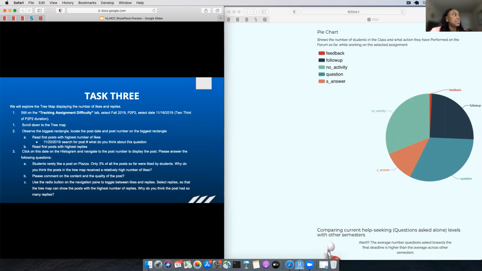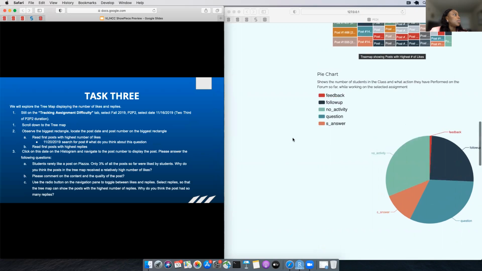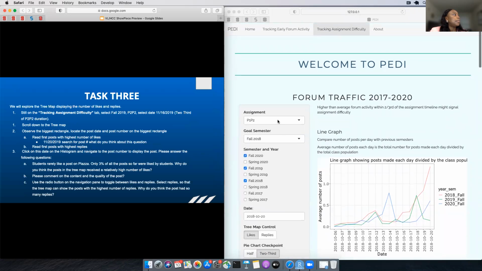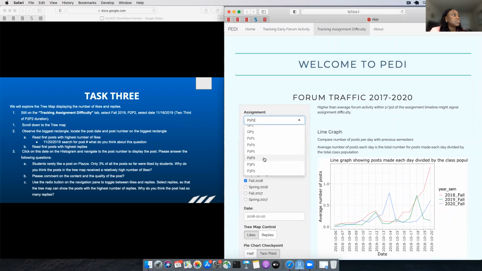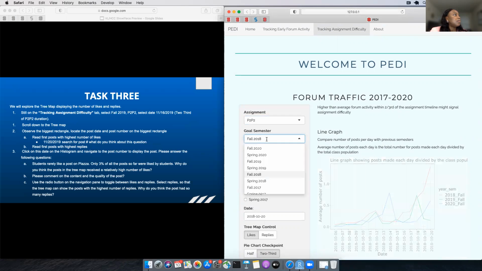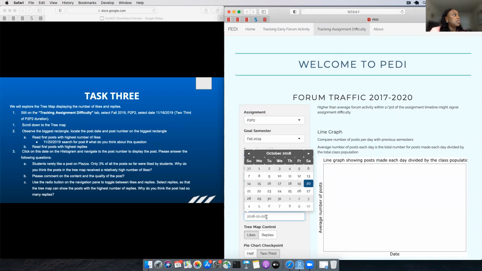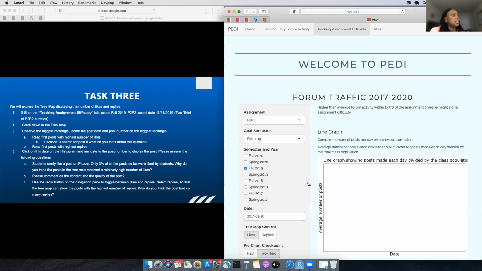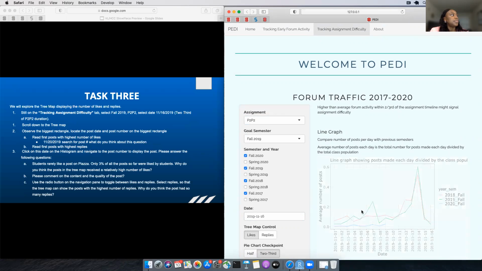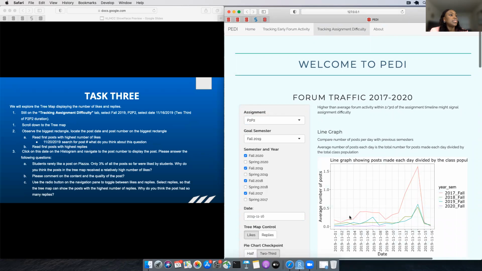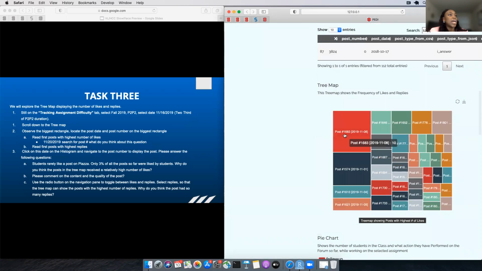And let's move forward to the third task. In task 3, we're going to select P2 and fall 2019, and the 2/3 is November 16th. And when we compare to other semesters, we see the difference. But now we're going to study the tree map instead. We want to see posts with a high number of likes. So you see that this post had 10 likes.